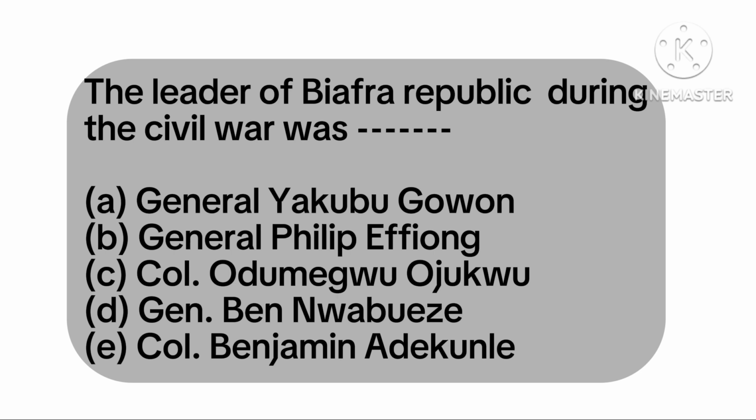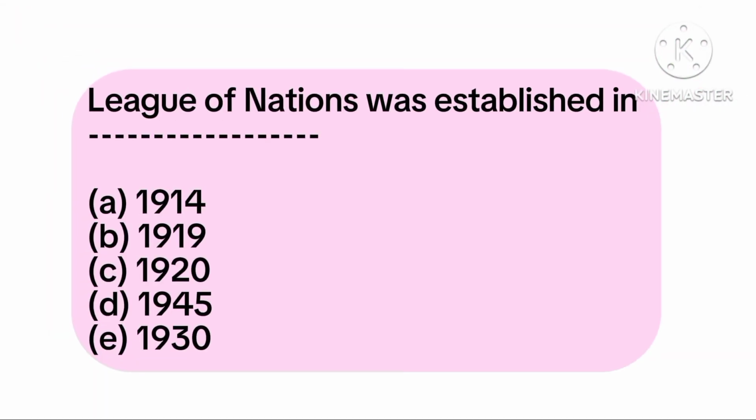Colonel Odumegwu Ojukwu. Now the next one, League of Nations was established in, we have option A in 1914, B in 1919, C in 1920, D in 1945, and E 1930. Okay, now League of Nations was established in 1920. It was established in 1920 after the First World War. It was created on January 10, 1920, though it was disbanded in 1942 after the Second